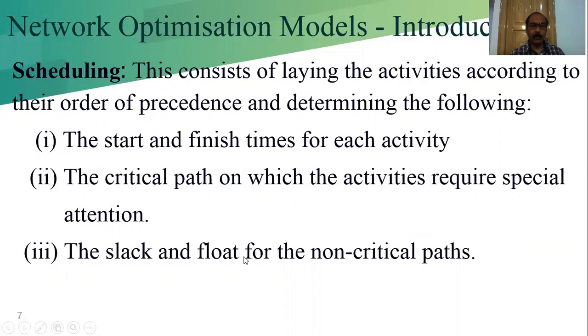The slack and the float for the non-critical paths. You have to find out the slack and the float times. Those activities are not lying in the critical path. That means we can delay those activities not lying in the critical path, and we can find out how much time we can delay for that particular type of activities.